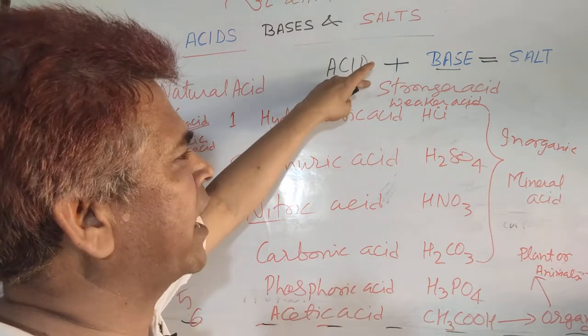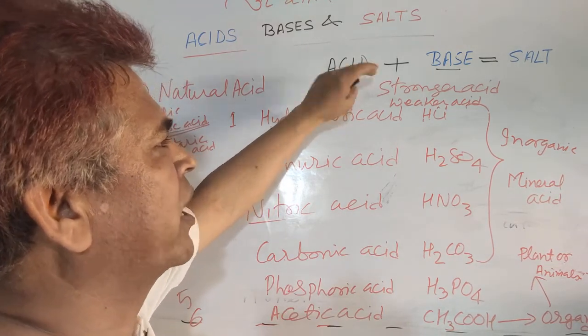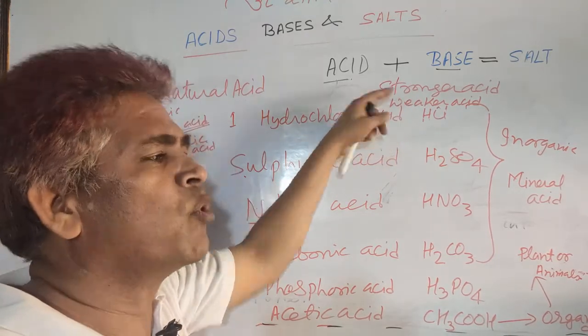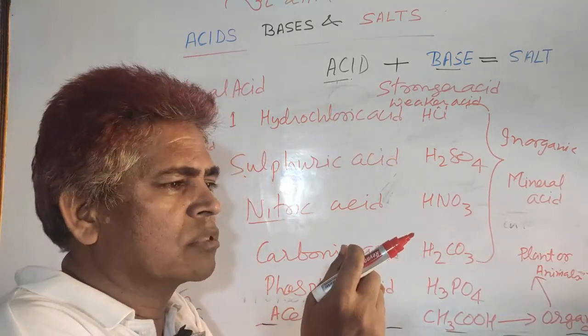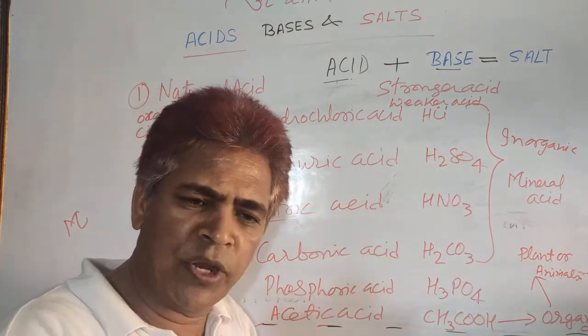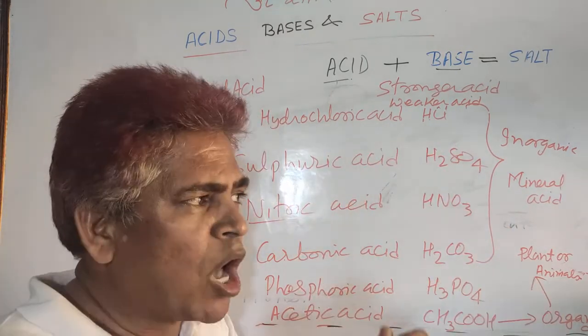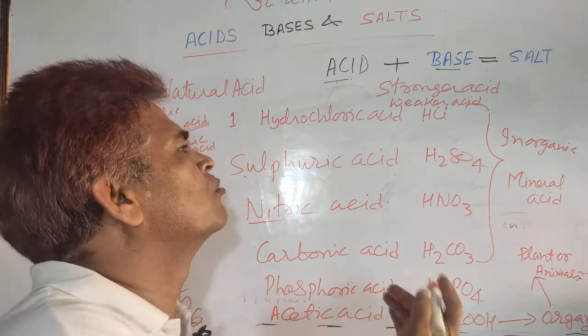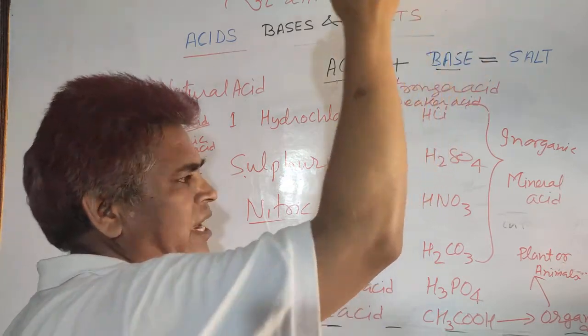So 100% ionizable acids are known as stronger acids. And if it is partially ionized, suppose 100 molecules of some acid dissolved in water and only a few molecules dissociate into ions while the others are undissociated, that comes under the weaker acid.